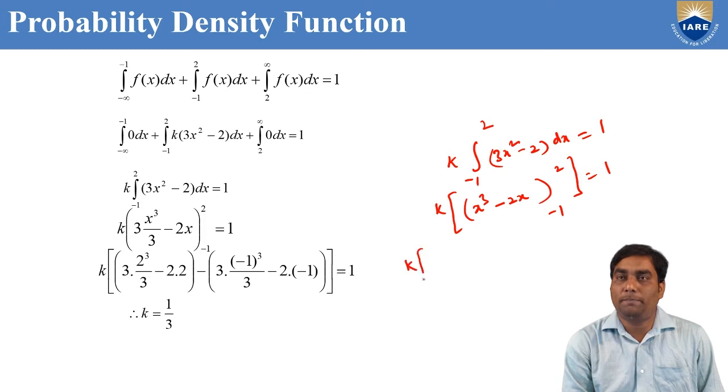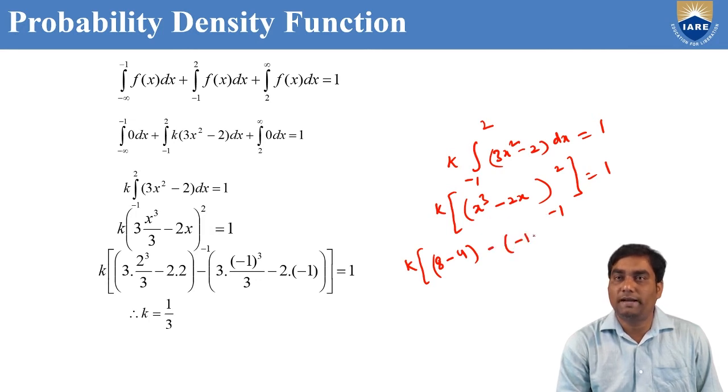Now apply the upper limit, 2 in place of x: 2 cube is 8, minus 2 twos are 4, so 8 minus 4. Upper limit is over. Minus the lower limit minus 1: minus 1 whole cube is minus 1, minus 2 into minus 1, plus 1, which is equal to 1.